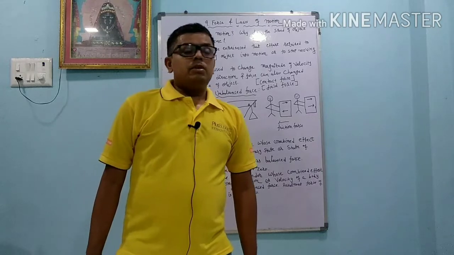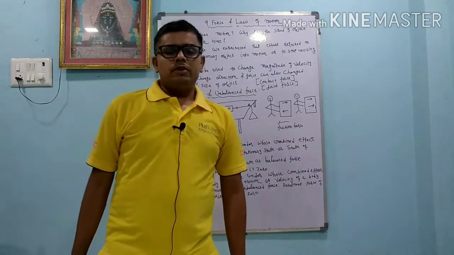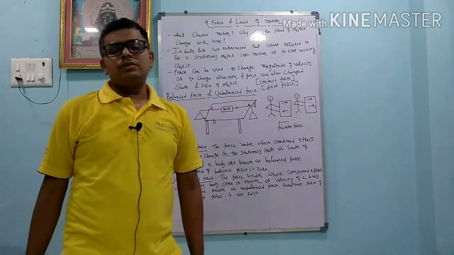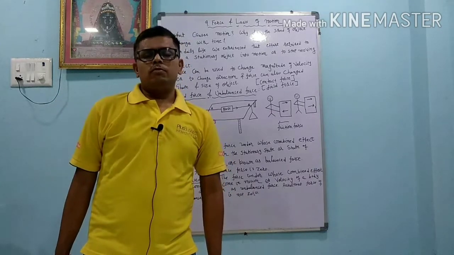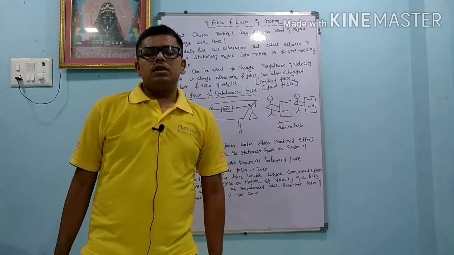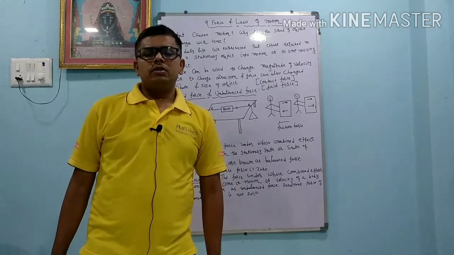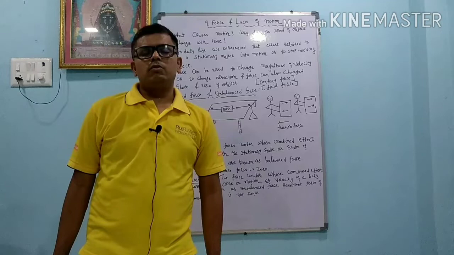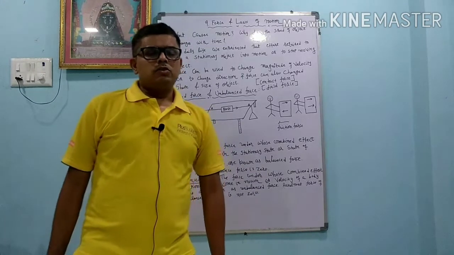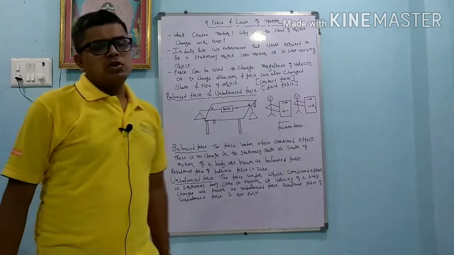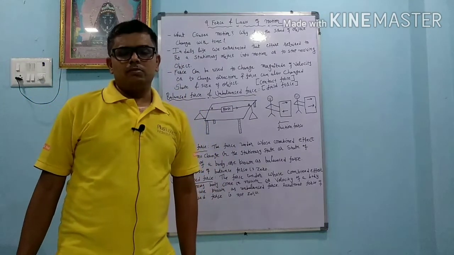We will learn chapter number 9, force and laws of motion. In the last chapter we learned about motion, uniform motion, non-uniform motion, speed, velocity, acceleration, retardation. We learned everything, but we do not know the reason behind the motion. So in this chapter we will discuss that. The first question is, what causes the motion? What is the reason that any object comes into motion?